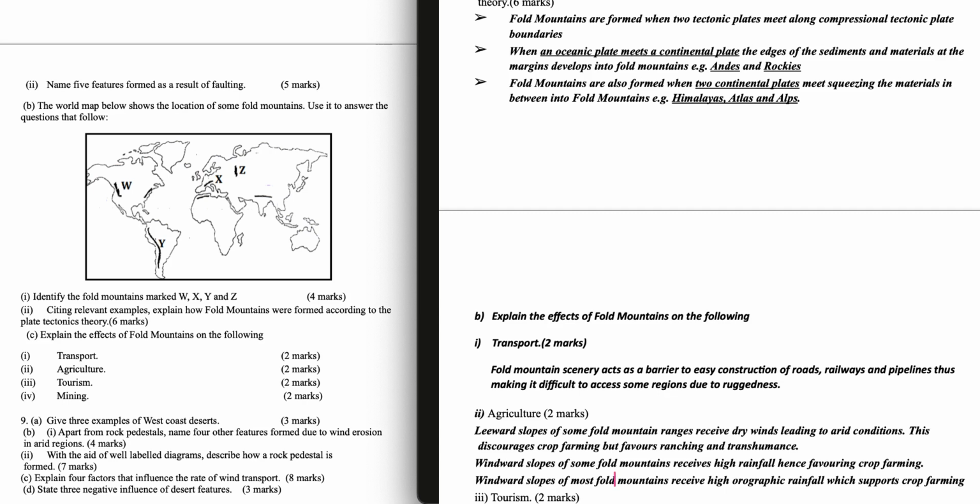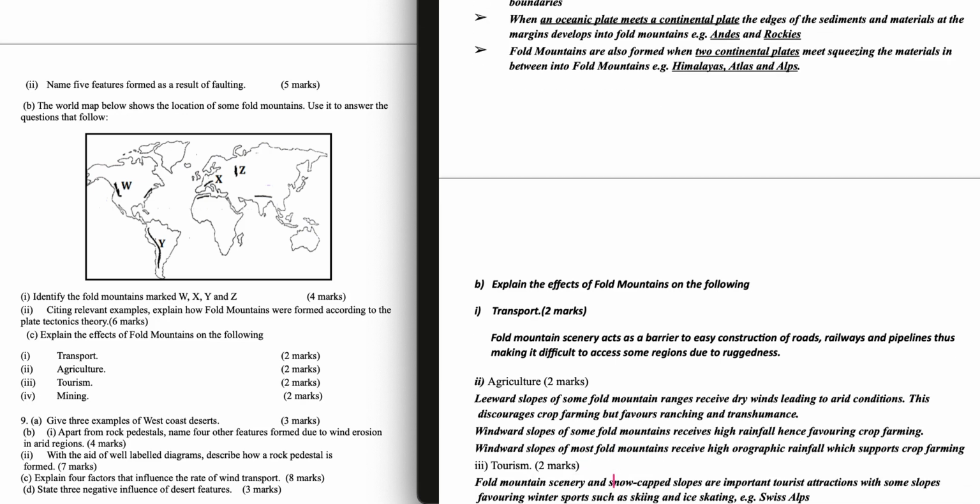Effects of fault mountains on agriculture. Leeward slopes of some of the fault mountain ranges receive dry winds, leading to arid conditions. This discourages crop farming but favors ranching and transhumance. Windward slopes of most fault mountains receive high orographic rainfall, which supports crop farming.